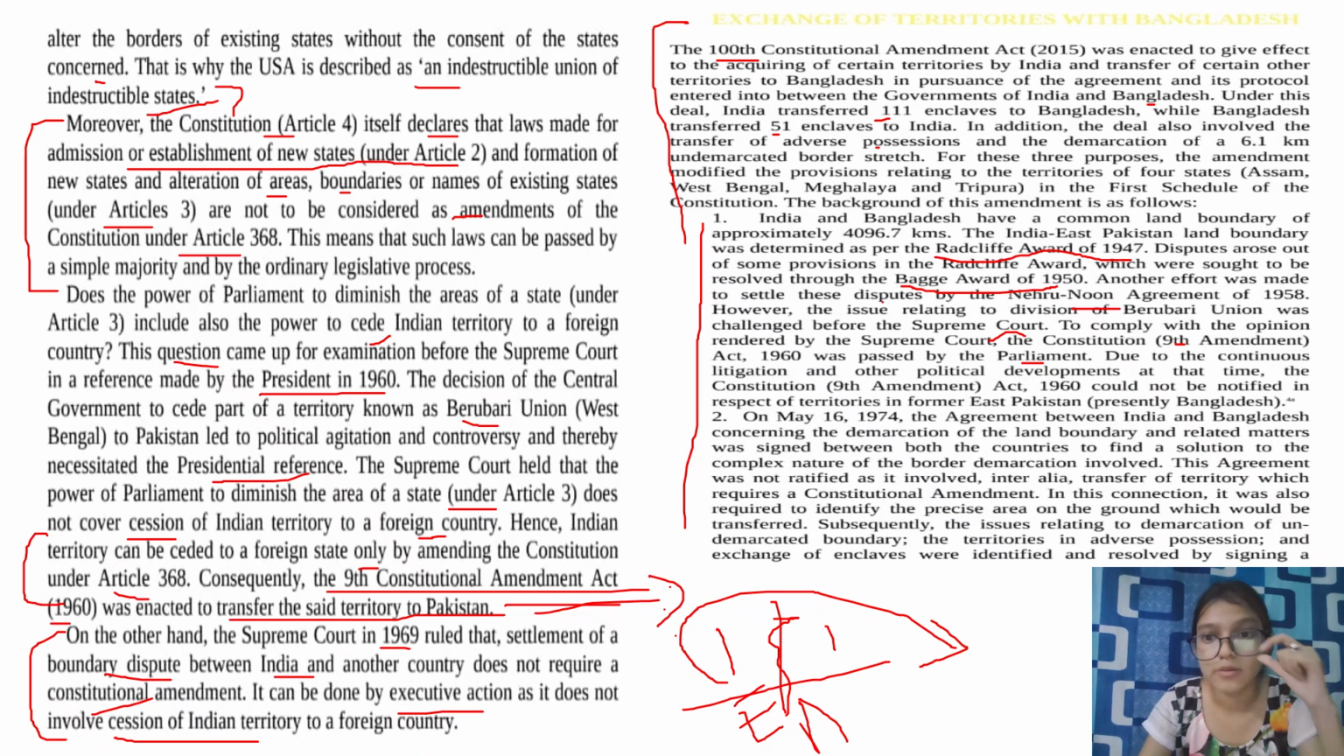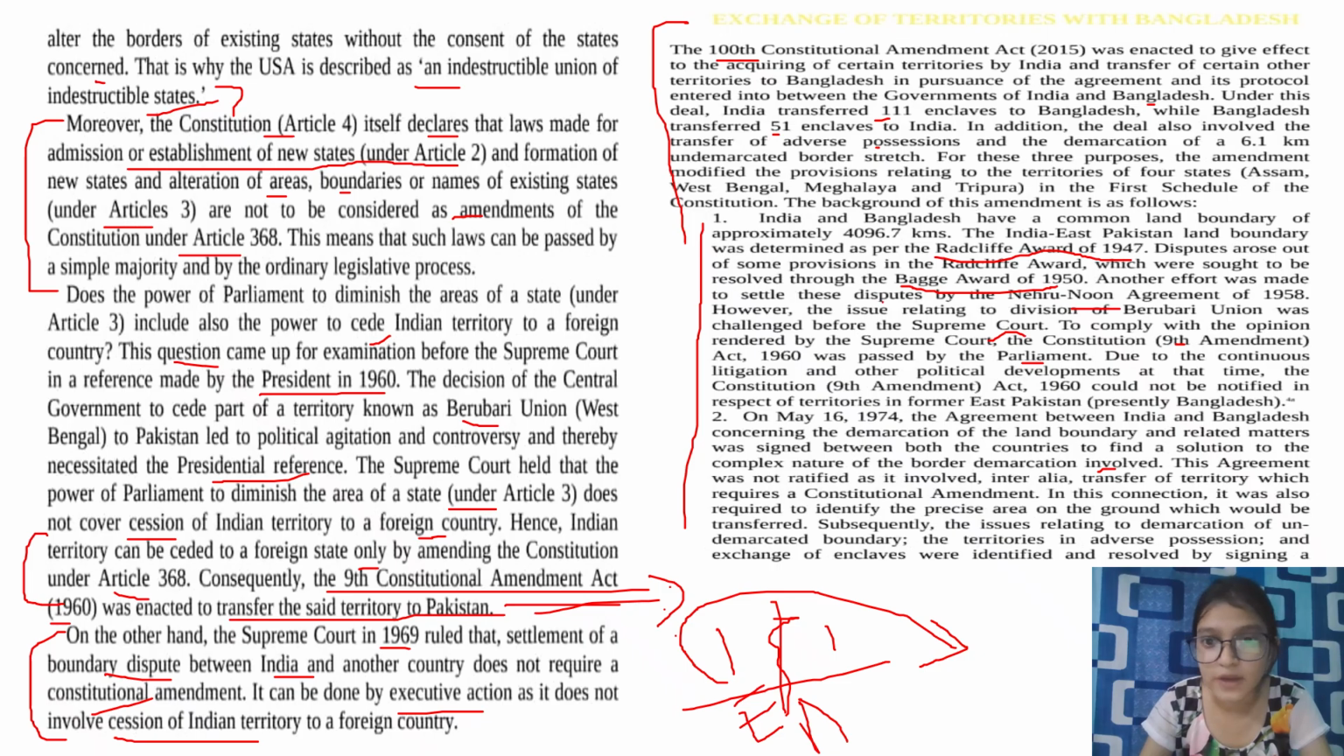On May 16, 1974, the agreement between India and Bangladesh concerning the demarcation of the land boundary and related matters was signed between the border countries to find a solution to the complex nature of the border demarcation involved. So now there was a lot going on regarding the border, lots of litigation, lots of public disturbance. So all this was happening during that time. So these are basically the background of exchanging territories with Bangladesh.